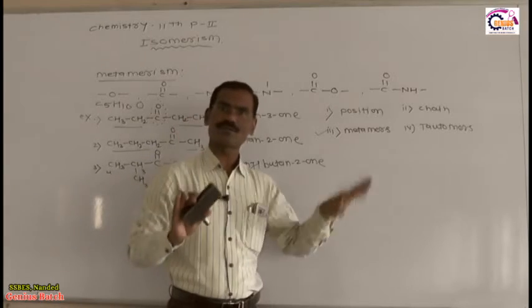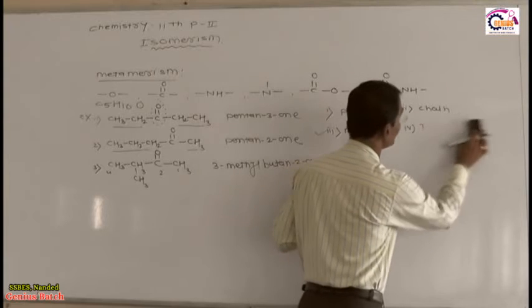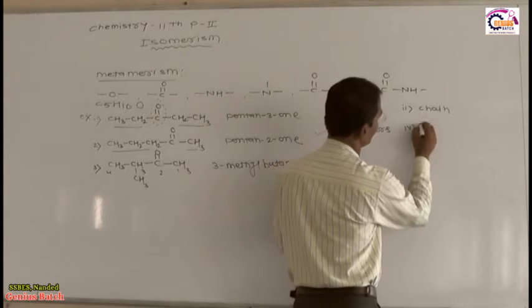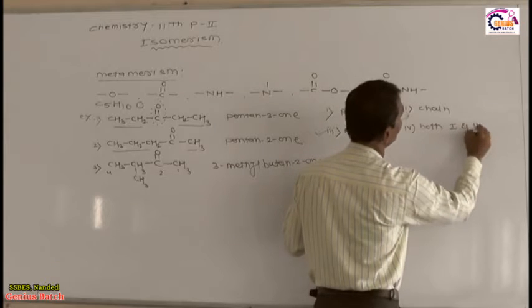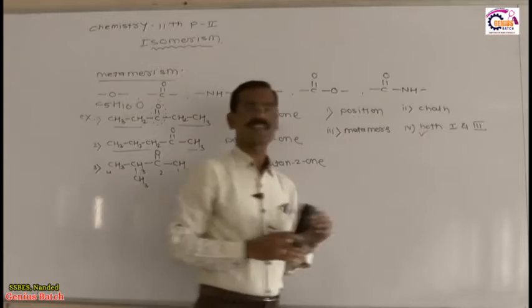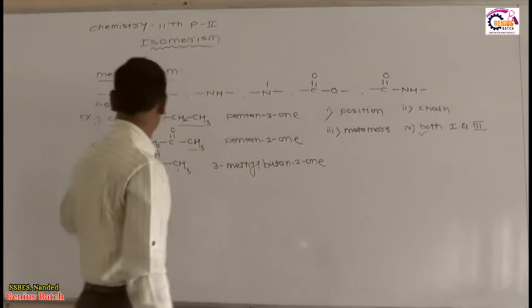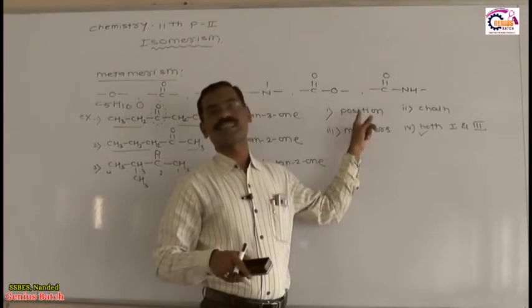Is it okay? And if in place of the fourth option they give both first and second, or both first and third, now your correct answer is this. Why? Because these two structures are, no doubt, metamers, but along with being metamers they are also position isomers.